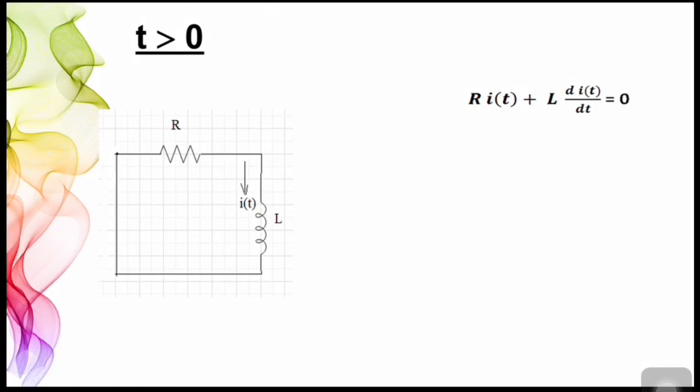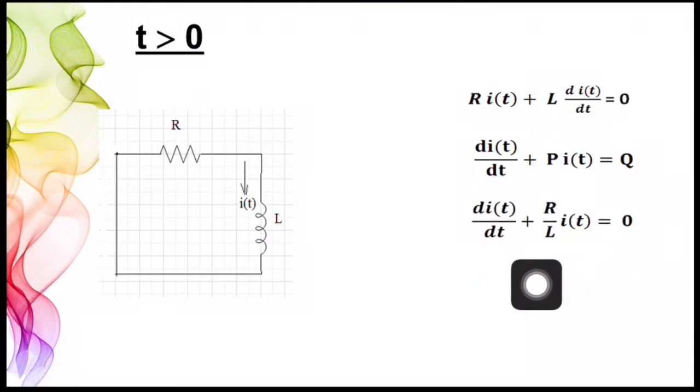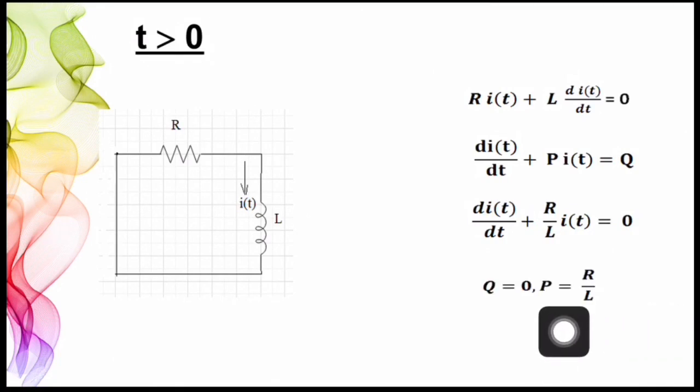As I told you earlier, this is the basic form of a first order differential equation with constant coefficients, that is di(t) by dt plus P into i(t) is equal to Q. By rearranging this equation, we get di(t) by dt plus R by L into i(t) is equal to 0. Then when we compare these two equations, we get the value of P as R by L and Q as 0.